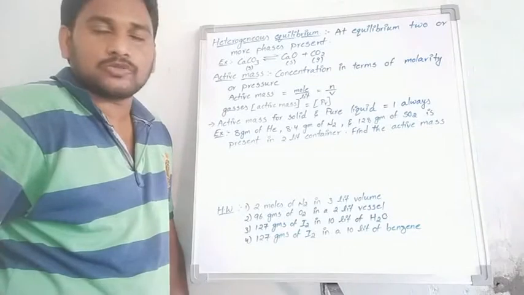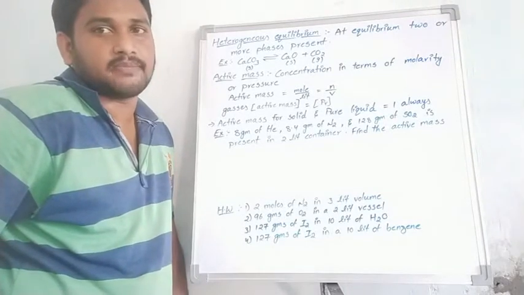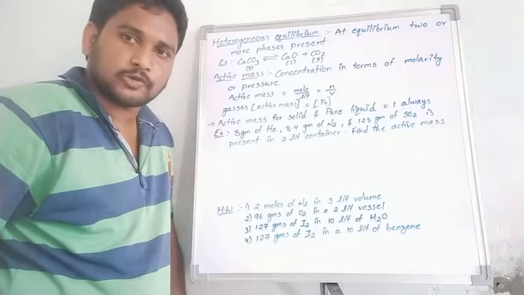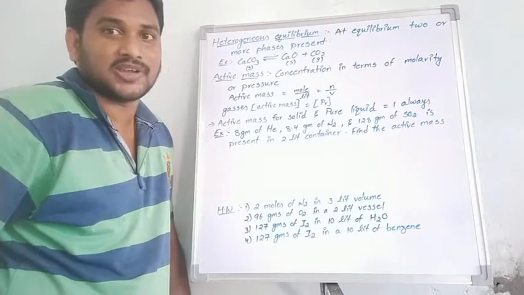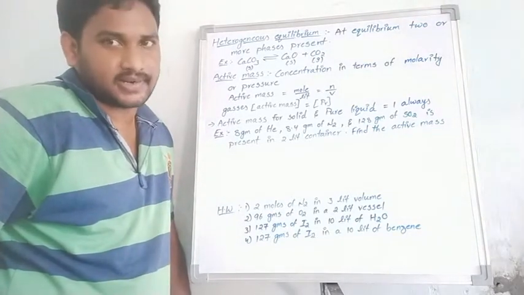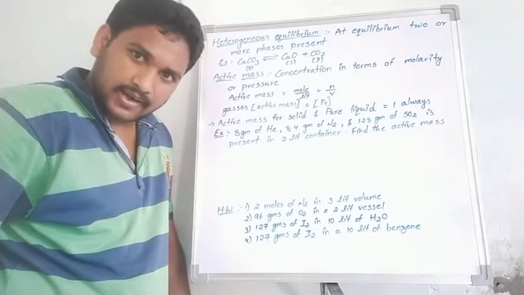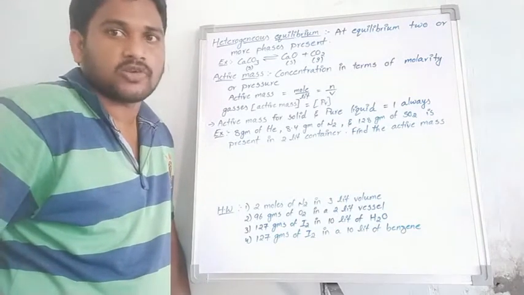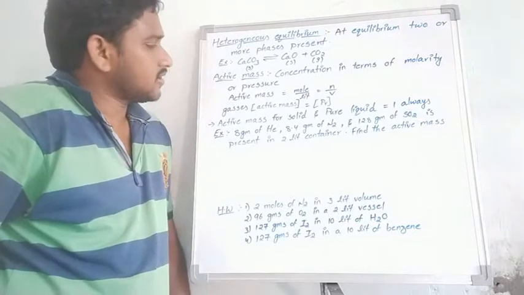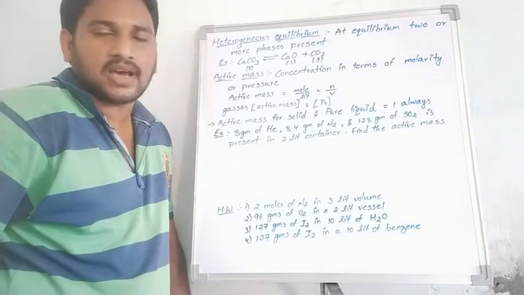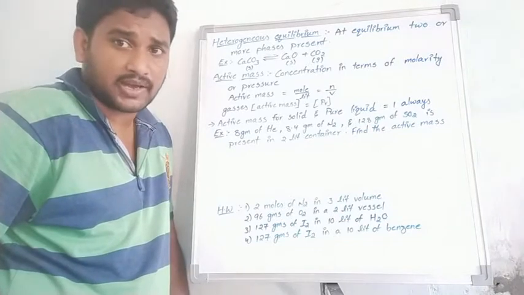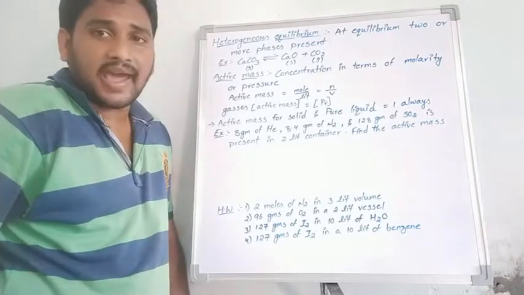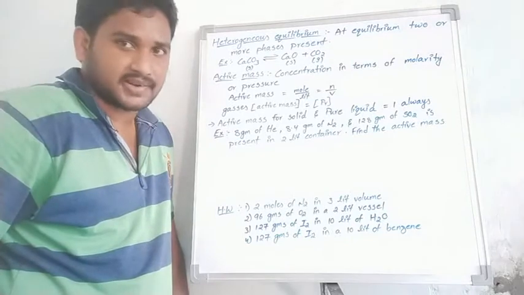In active mass, the square bracket is used to indicate concentration. The square bracket represents concentration. Active mass means concentration in terms of molarity, or pressure. Active mass is nothing but concentration.